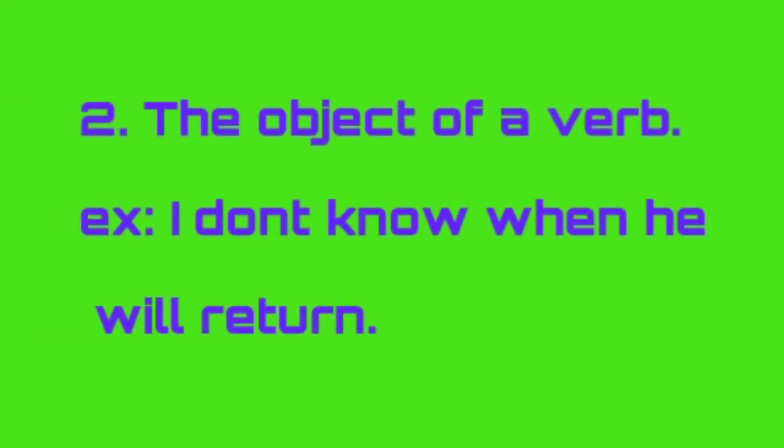The second function is the object of a verb. Here the noun class works as the object of a verb. For example, I don't know when he will return. In this sentence, if you question the verb what, the answer is the noun class. Here the verb is know. If you question what, the answer is when he will return. So the noun class is when he will return.